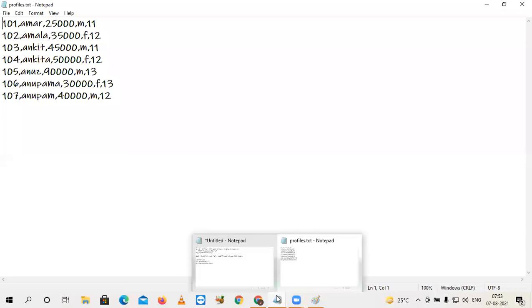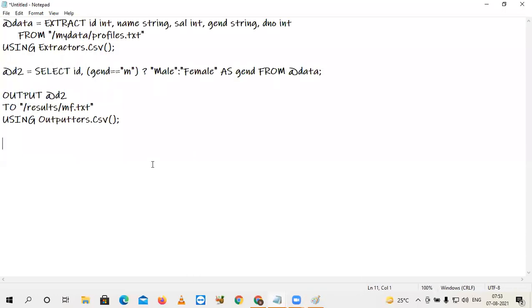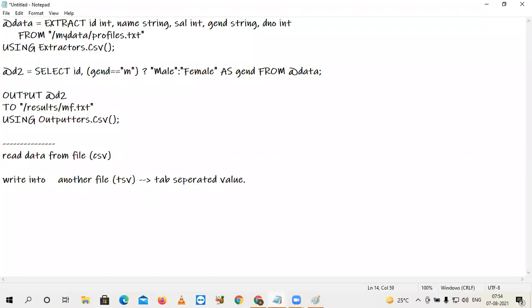Now the simple task I am going to perform is, I want to read data from this file, that is CSV, because comma is the separator. And I want to write it into another file, which is TSV, that means tab separated value. Read from this, write into TSV. This is the simple task I want to perform.